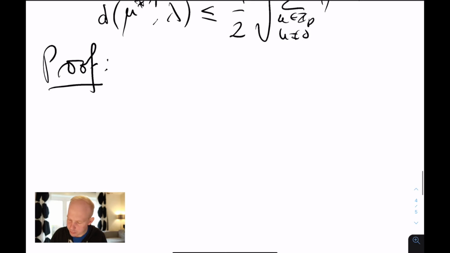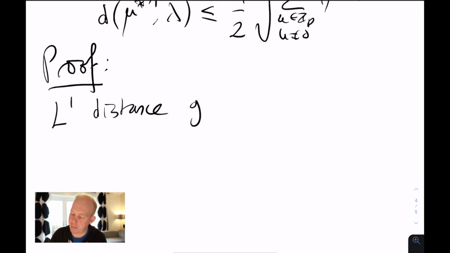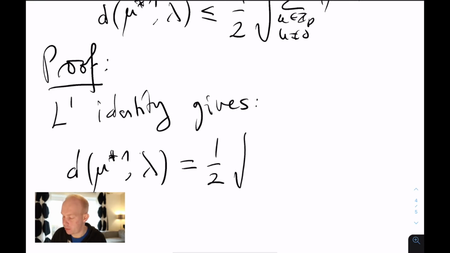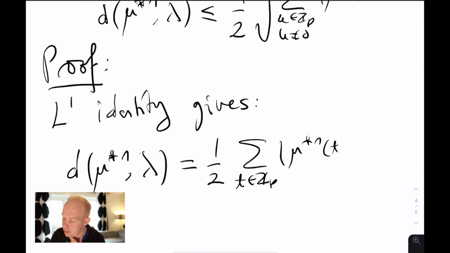So the first step is the L1 identity. It gives that the total variation distance is equal to a half of the sum over t in Z_P of the absolute value of mu star n of t minus lambda of t.